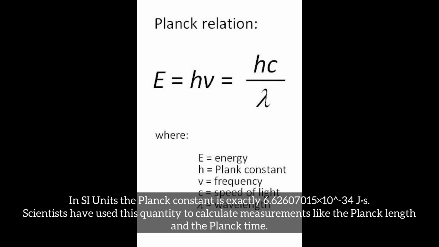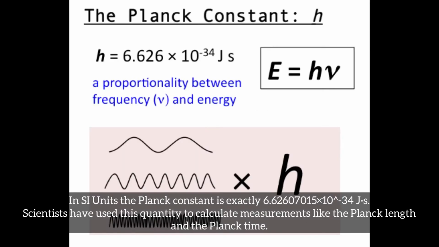In SI units, the Planck constant is exactly 6.62607015 times 10 to the power of negative 34 joule seconds. Scientists have used this quantity to calculate measurements like the Planck length and Planck time.